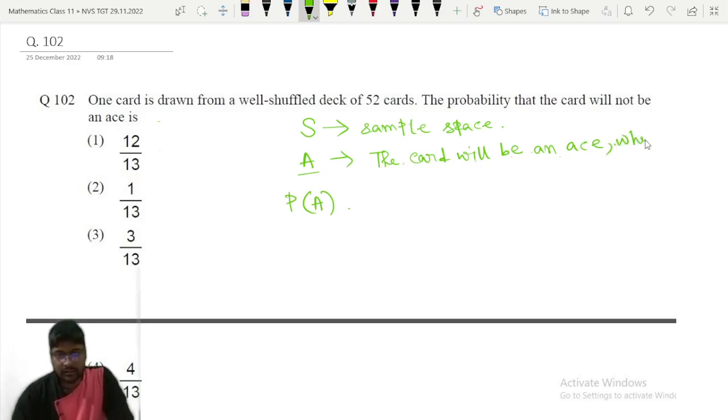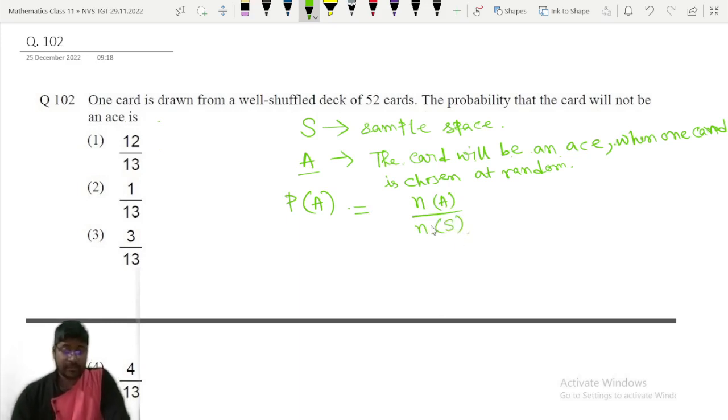That you can write here. I have written it in short, but whatever I am telling you, you can write in your copy. When one card is chosen at random, A is that event. So what will be the probability of A? It will be number of A divided by number of S. That means number of S means number of outcomes in the sample space, and number of A means number of outcomes in the event A, the number of elements in the event A.